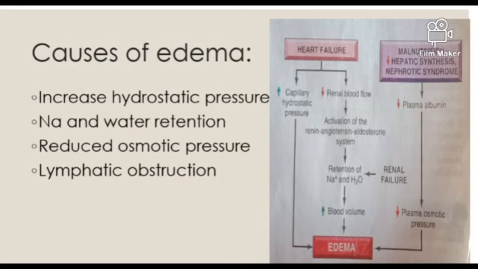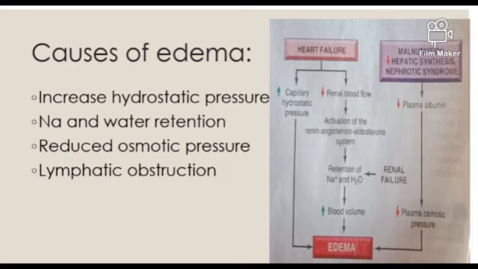Again, look at the figure. Here are certain conditions in which the plasma protein is reduced and thus plasma osmotic pressure is also reduced. So, edema will occur. And those conditions are malnutrition, hepatic diseases like cirrhosis, and the nephrotic syndrome.